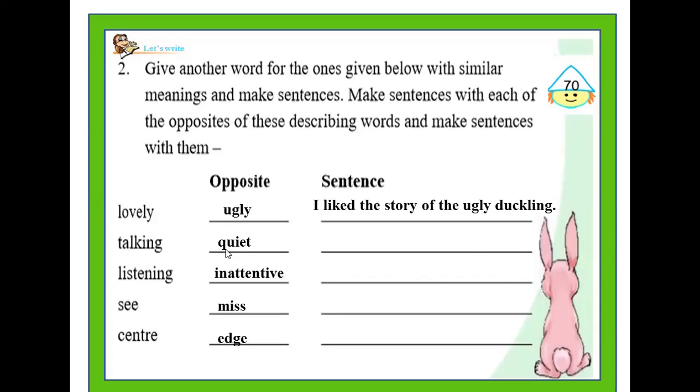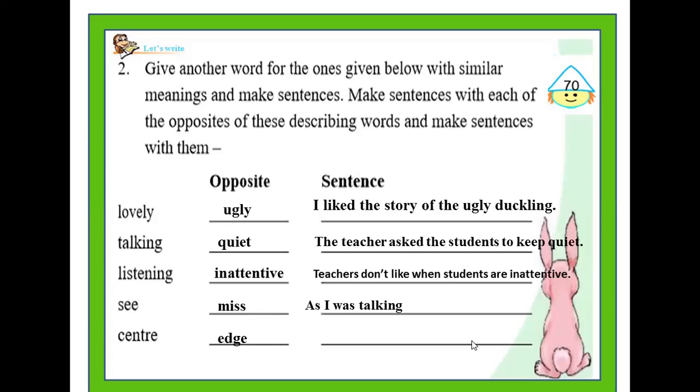The second word is quiet, and we can write down the sentence, The teacher asked the students to keep quiet. Using the word inattentive, I have framed the sentence, Teachers don't like when students are inattentive in class. Now, with the next word miss, I have framed the sentence, As I was talking to my friends, I missed my bus. The last word here is edge, and using this word, I have framed the sentence, Do not keep glassware at the edge of a table.